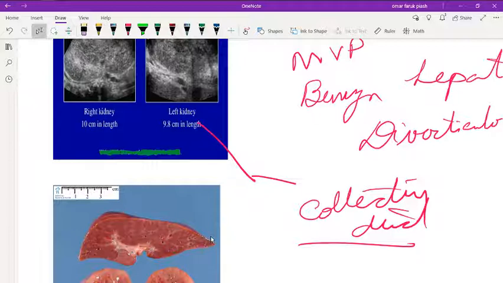Okay, and another thing in autosomal recessive polycystic kidney disease, you have to remember that it may cause congenital hepatic fibrosis. There may be Potter sequence. There may be progressive renal insufficiency, portal hypertension, and fibrosis. These are the complications of ARPKD: hepatic fibrosis, portal hypertension, progressive renal insufficiency, and systemic hypertension.